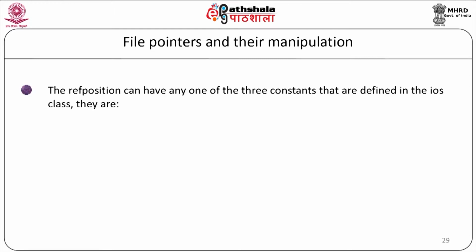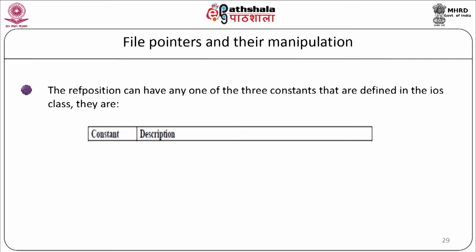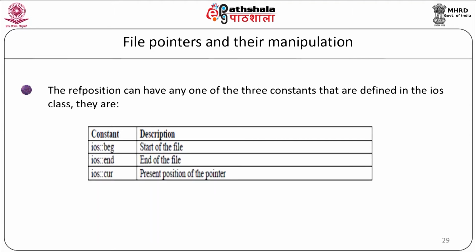The reference position can have any one of the 3 constants that are defined in the ios class. They are ios::beg, ios::end and ios::cur. ios::beg will start from the start of the file, ios::end will start from the end of the file and ios::cur will represent the current position of the pointer.